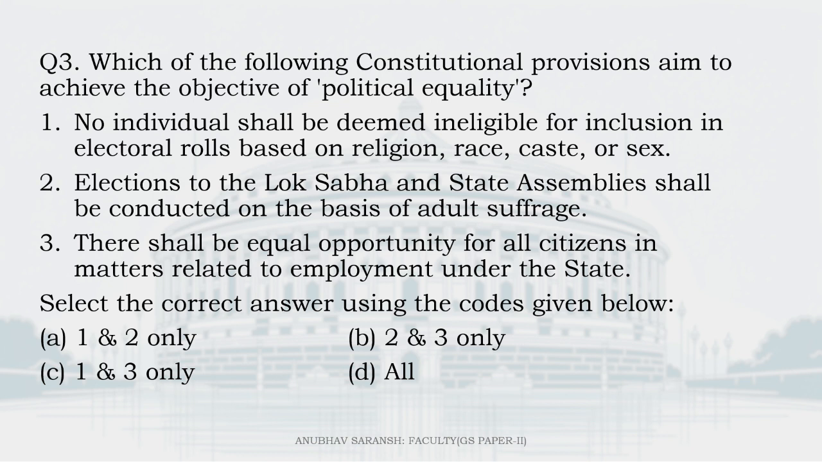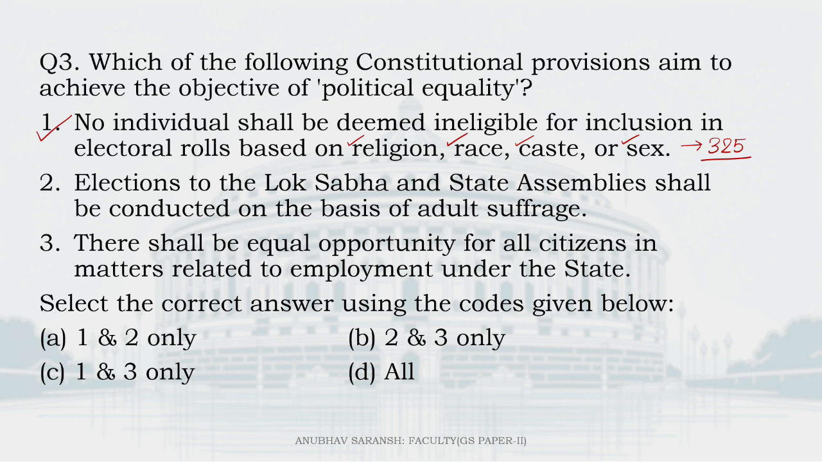Let's read. First one. No individual shall be deemed ineligible for inclusion in the electoral rolls based on religion, race, caste, or sex. Absolutely correct. And of course, a part of political equality. This is nothing but Article 325. No concept of separate electorate on the ground of either religion or race or caste or sex or gender.